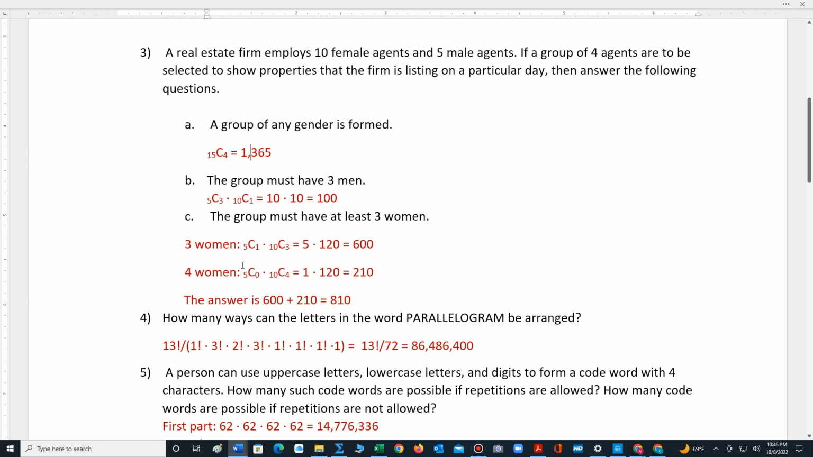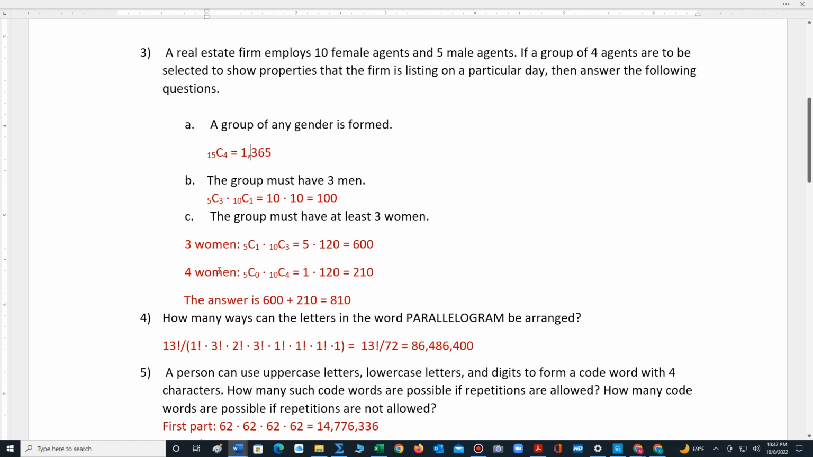So for 3 women, well, we have 10 women, we choose 3. That means we still need 1 man to be in the group. So 5 choose 1 man to be in the group. 5 choose 1 is 5. 10 choose 3 is 120. 5 times 120 is 600. So that covers all the different groups containing 3 women.